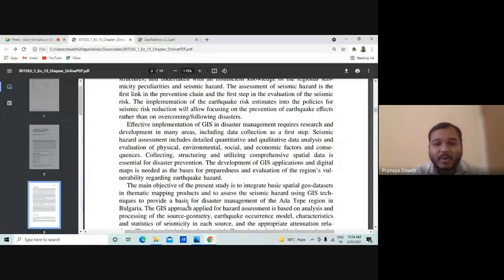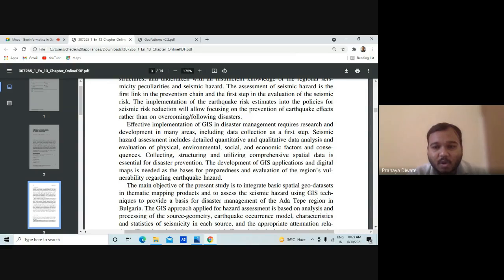Whenever you go for any operation, the first step is data collection. Seismic hazard assessment includes a detailed quantitative and qualitative data analysis and evaluation of physical, environmental, social, and economic factors and consequences. Collecting, structuring, and utilizing comprehensive spatial data is essential for disaster prevention.